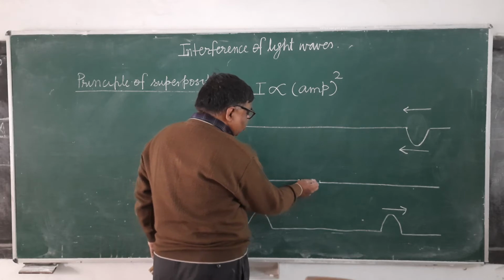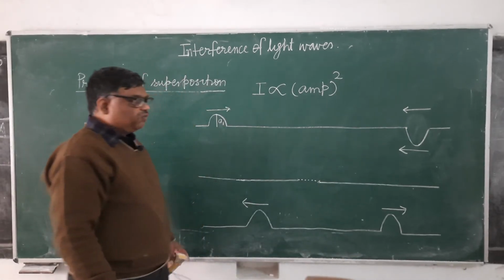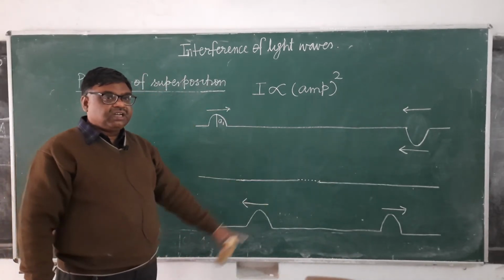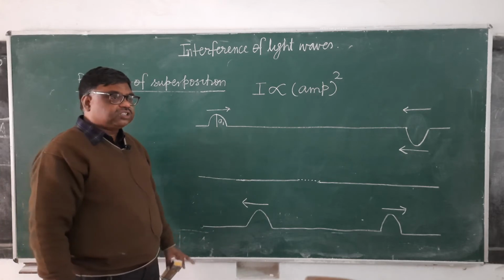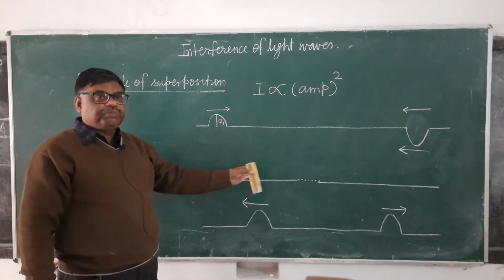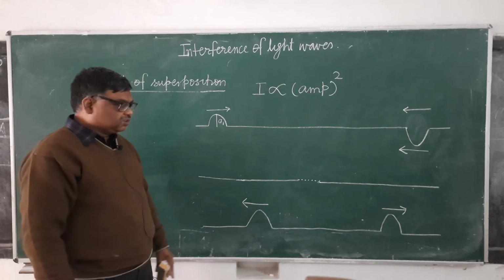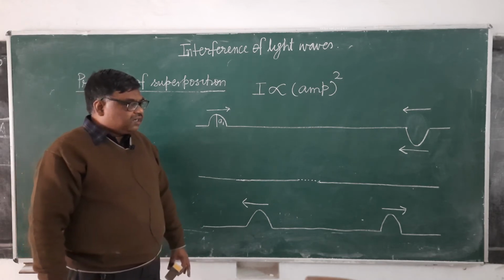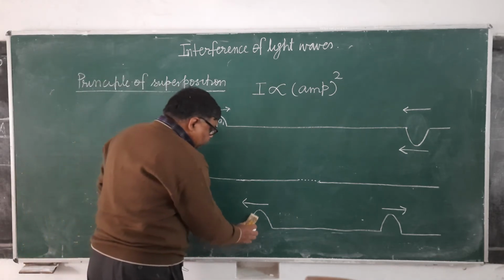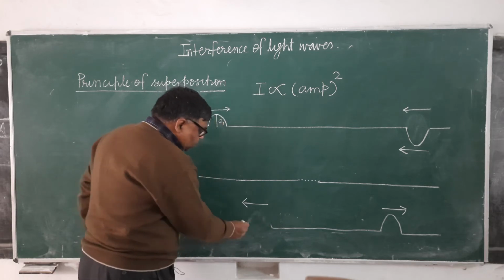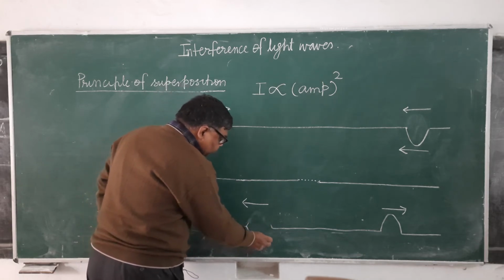It will be almost zero. The string will become almost straight, with approximately no pulse at that moment. And then, after superposition, they will once again separate.